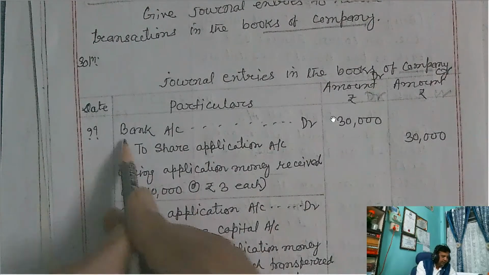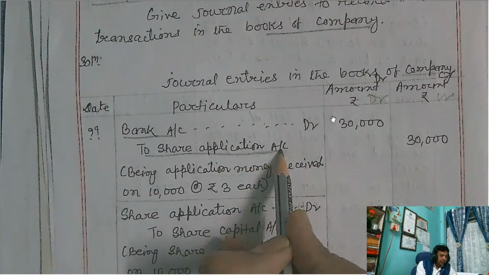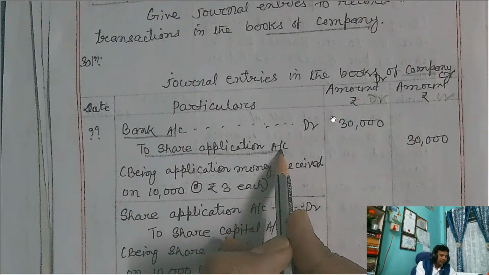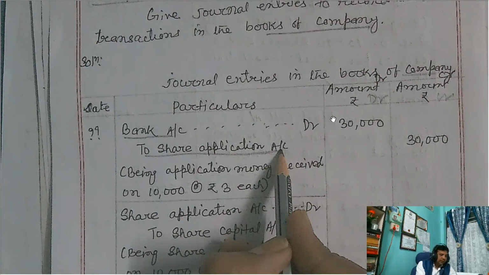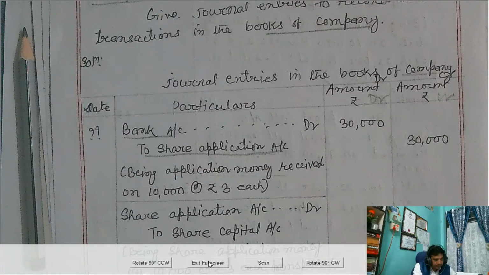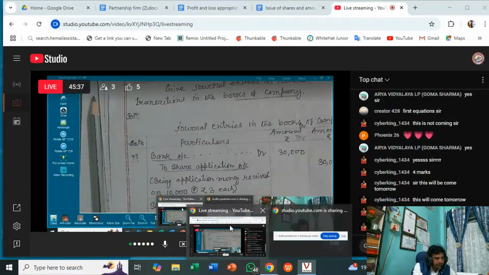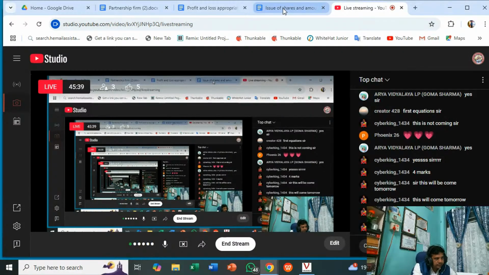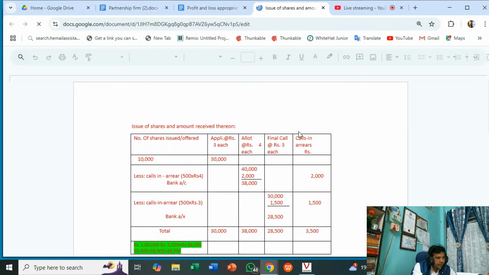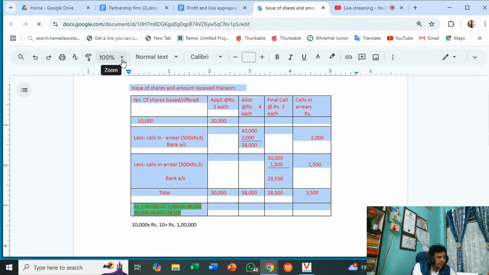Now, the first entry is bank account debit to share application account. How many shares were issued? 10,000 shares. And what is the value of the application money? I will show you this. Now, you see what is on your screen.